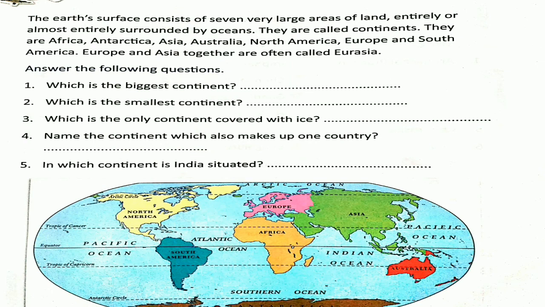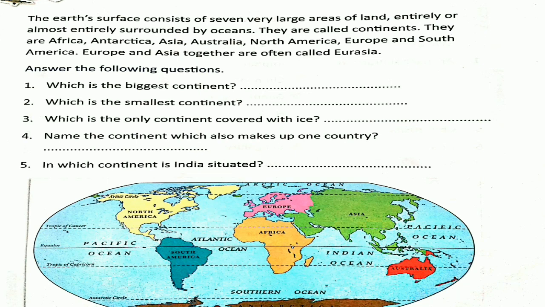So, children, the earth's surface consists of seven very large areas of land, entirely or almost entirely surrounded by ocean, and they are called continents. They are Africa, Antarctica, Asia, Australia, North America, Europe, and South America. Europe and Asia together are often called Eurasia.